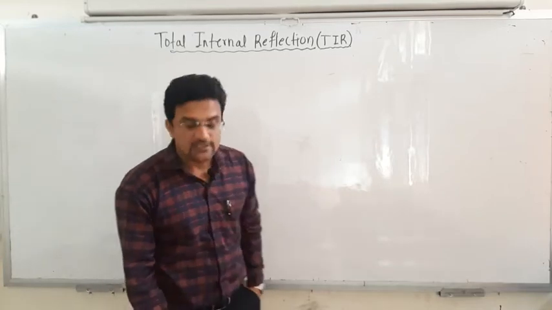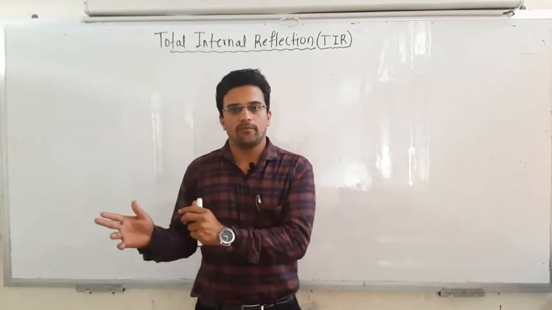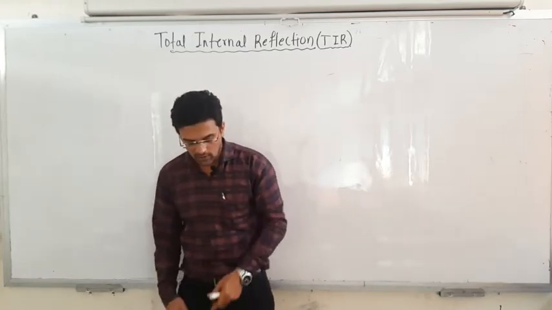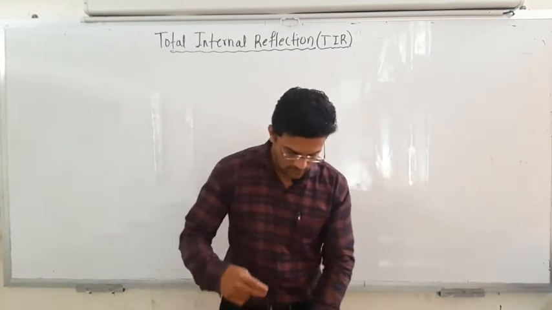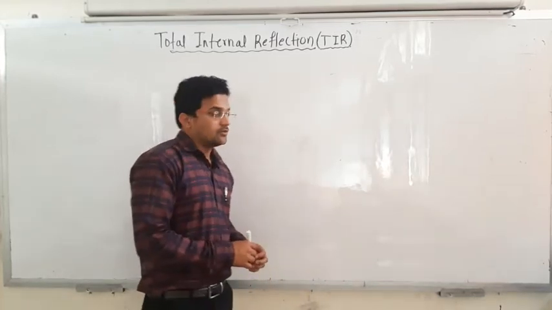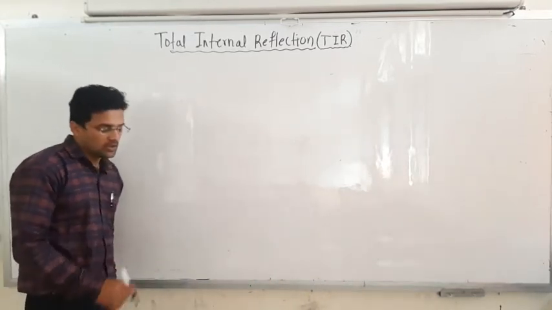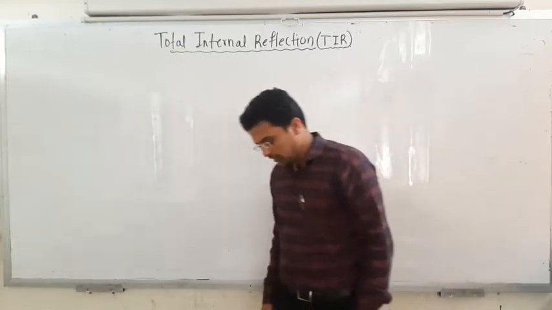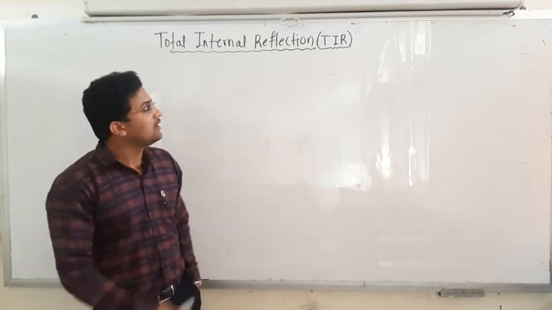I think last time we have seen how the images are formed in case of the convex mirror. I hope that you understood it well. Just practice the ray diagram, okay, and remember the rules of the ray diagram, okay. So the next concept is the total internal reflection. In short, it is also known as TIR.